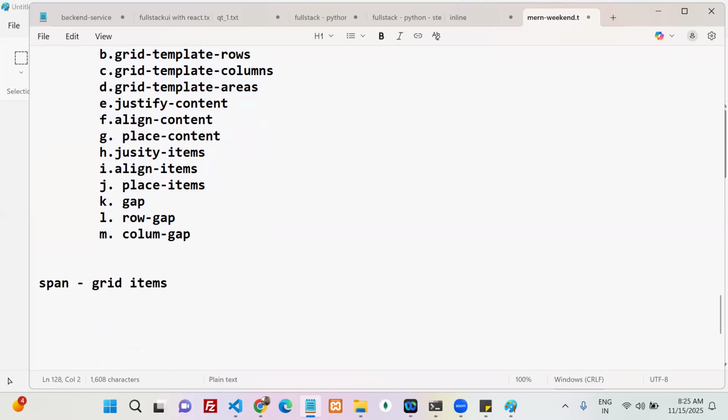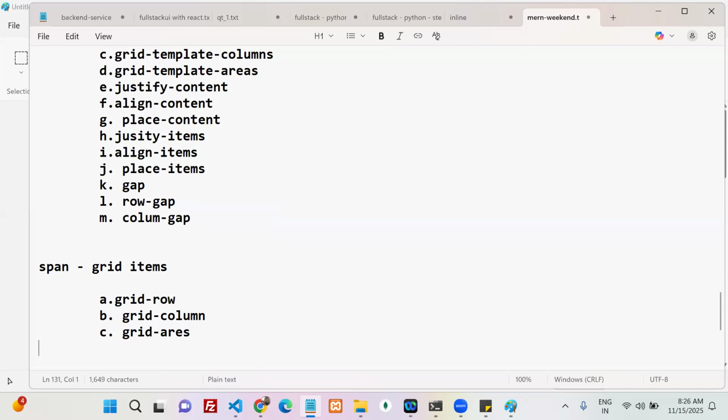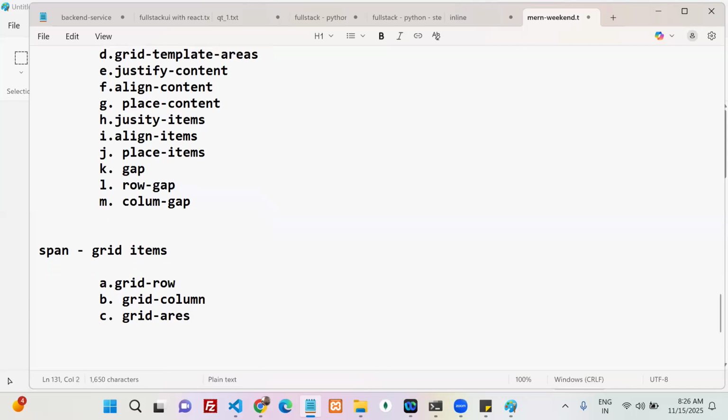Now grid item properties, tell me. Grid row, grid column, grid area. The next one, justify self.